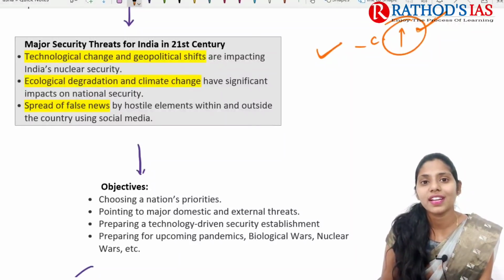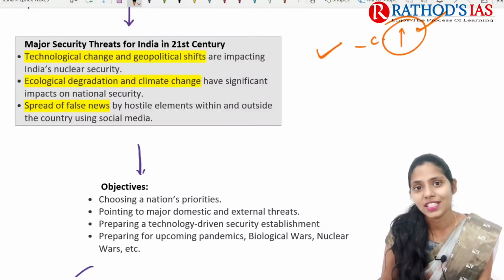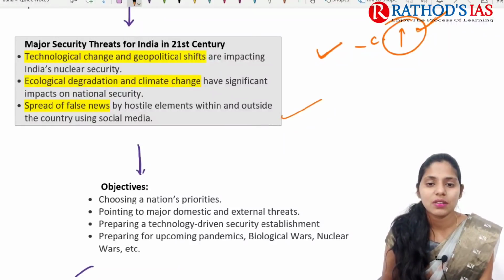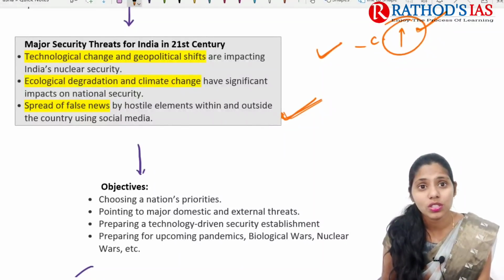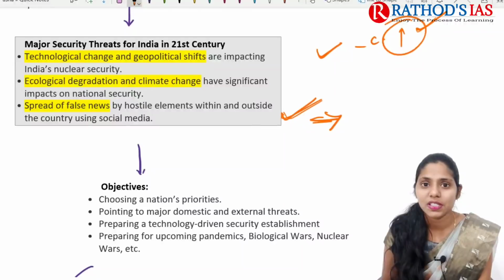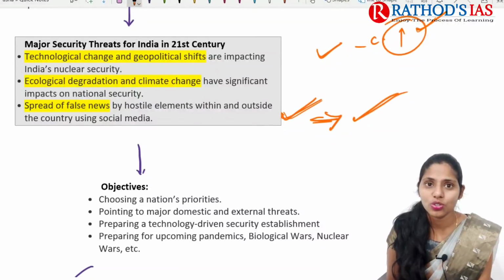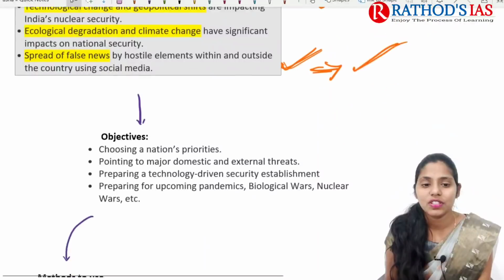So there is also a significant impact seen on our national security. And then there is the spreading of false news. Whenever spreading of false news happens, that especially leads to mob lynching, right? So these are some major threats that we are going to face in this 21st century.